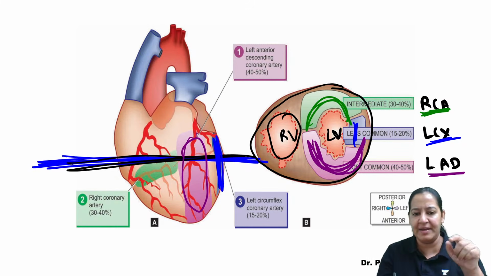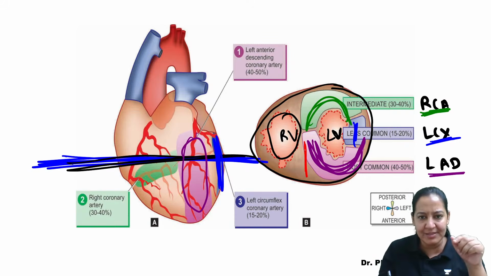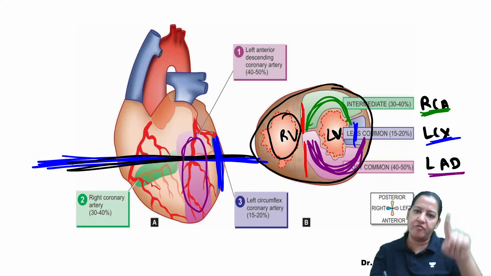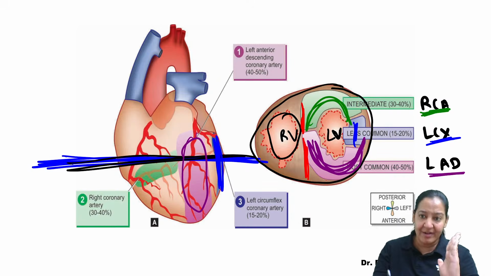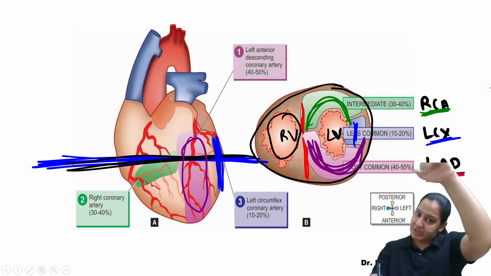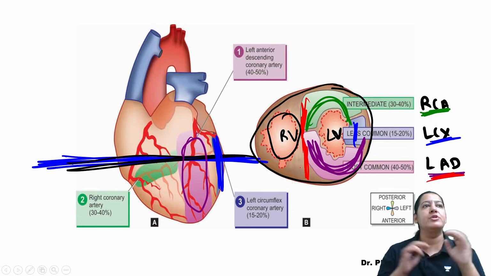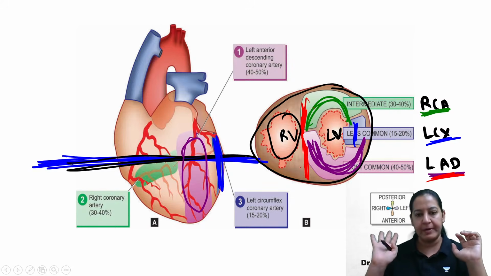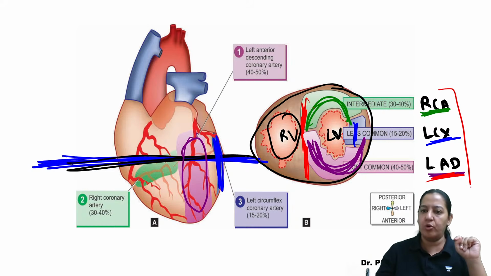You can see the medial wall. The anterior 2/3 is supplied by the continuation of the anterior wall supply, and the posterior 1/3 is supplied by the continuation of the posterior wall supply. That is, the anterior 2/3 is supplied by LAD only and the posterior 1/3 is supplied by RCA. Do you have any doubt in that? No? Shall I proceed?